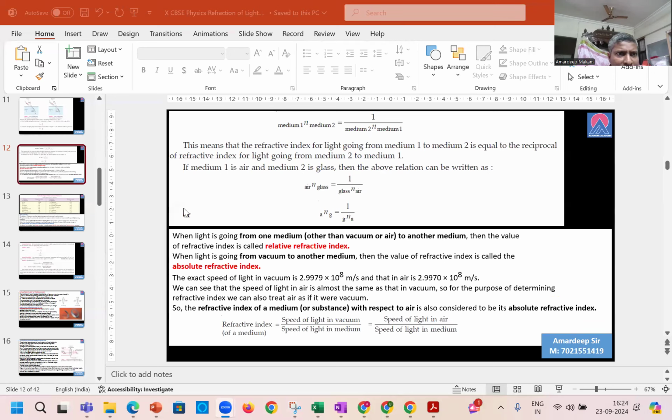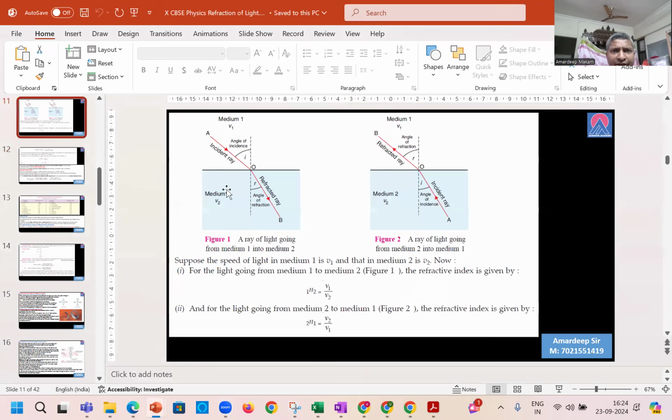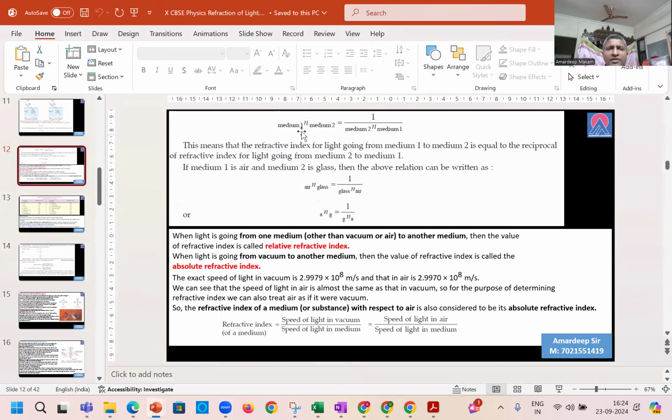So in this previous example, as we had discussed, we used the same mediums, medium 1 to medium 2, and then light was incident in exactly the opposite direction following the same path. In such examples, we can clearly see that the refractive index of 1 to 2 is the reciprocal of the refractive index of 2 to 1, or refractive index 1 to 2 is equal to 1 upon refractive index 2 to 1. Like here with the air-glass medium, the refractive index of glass with respect to air is equal to 1 upon the refractive index of air with respect to glass.